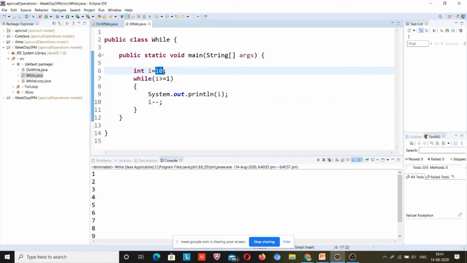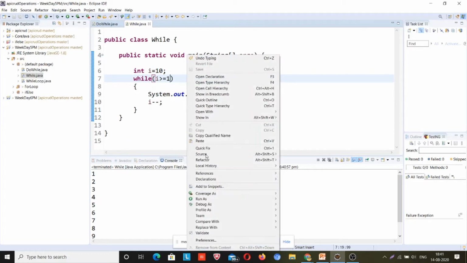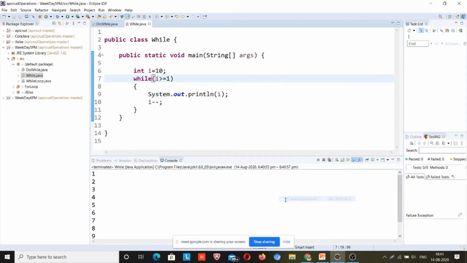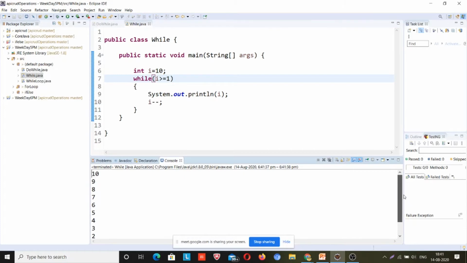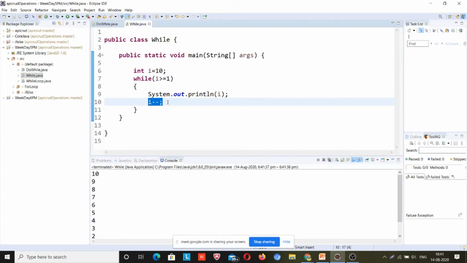So first it will be 10, 10 is greater than or equal to 1, condition fine, print i, so it will print 10 first. Let me run it first, then I will show you. You can change the logic, because in the previous batch someone asked me whether this works with decrement as well. So yes, it works however you want to perform it. Whatever you want to do with the code, you can do it.